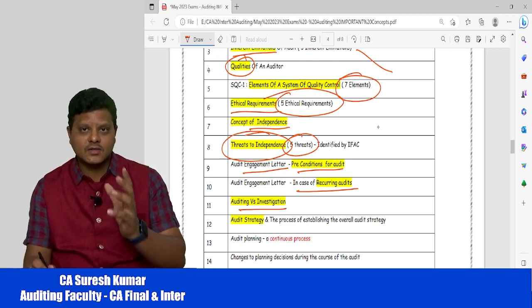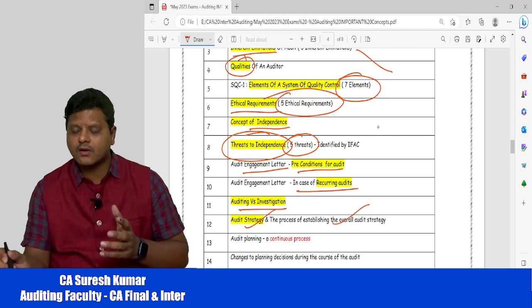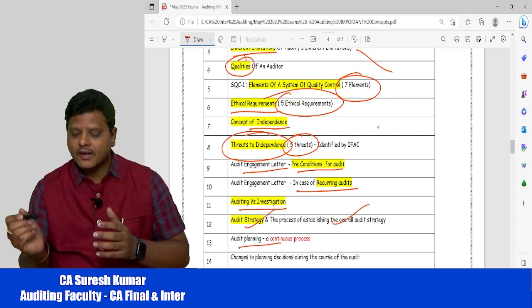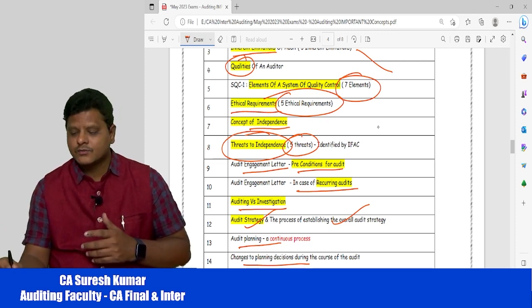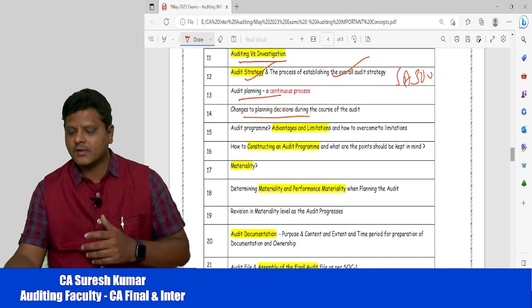Then what is audit strategy? How will the auditor plan for the audit of financial statements? So planning, then changes in planning during the course of the audit. Can I change the plan? So everything is covered in SA 300. You can prepare SA 300 as well simultaneously, my dear friends.